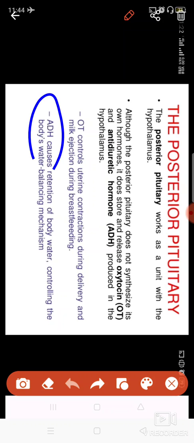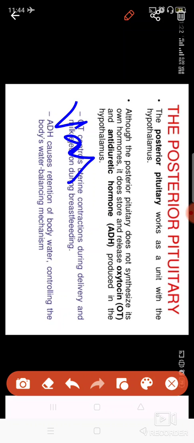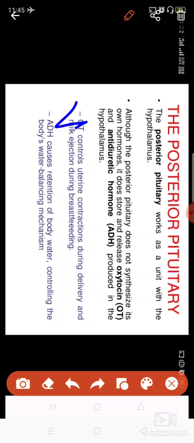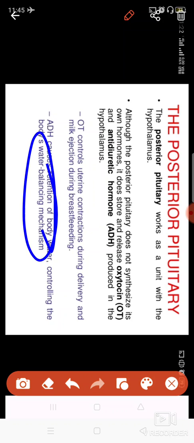And ADH, also known as antidiuretic hormone or vasopressin, is responsible for water balance. I told you about the structure of the nephron, and in the nephron some tubules are present which absorb water from that part.